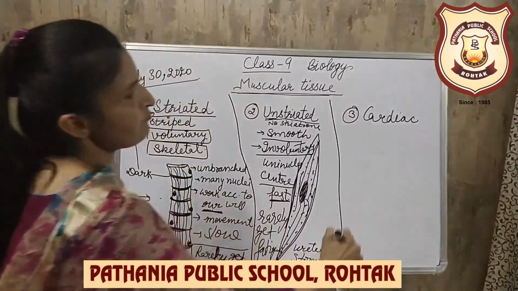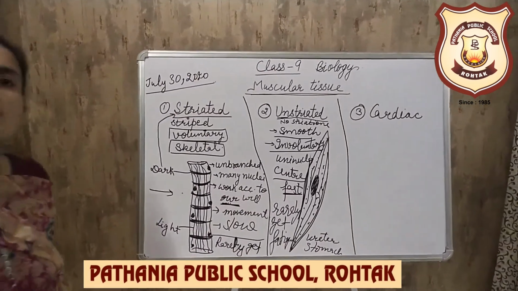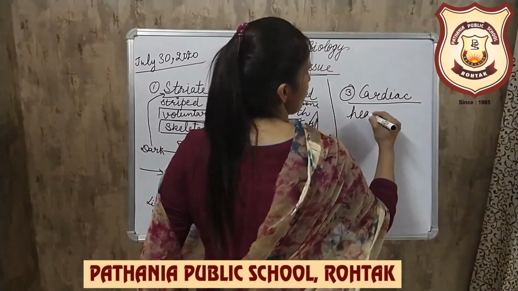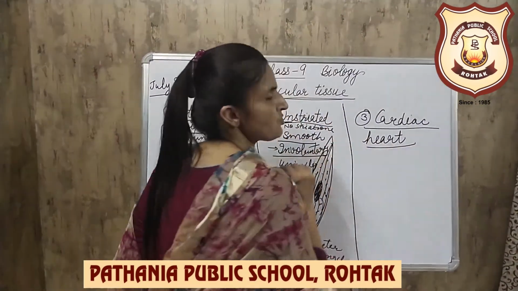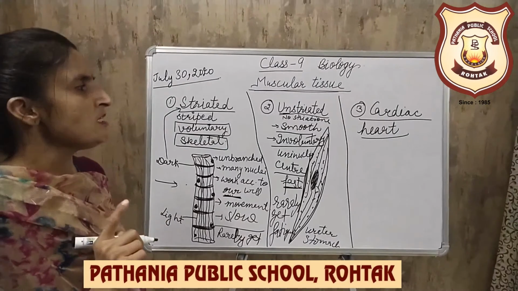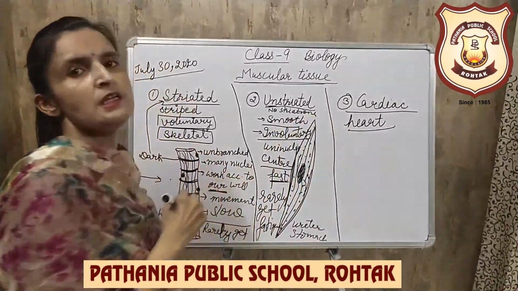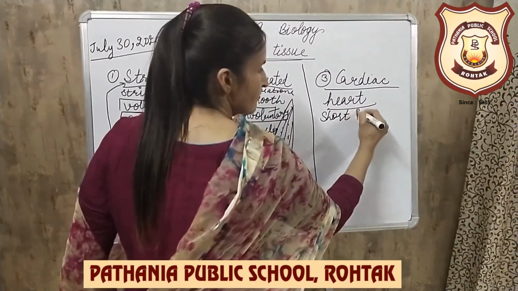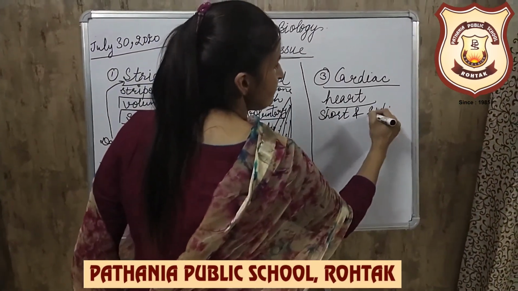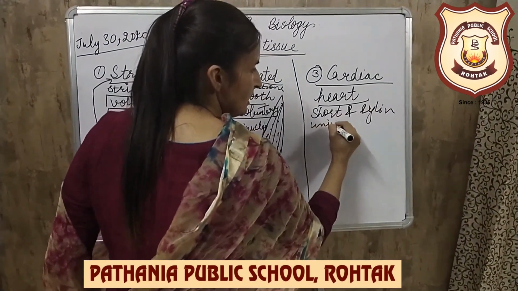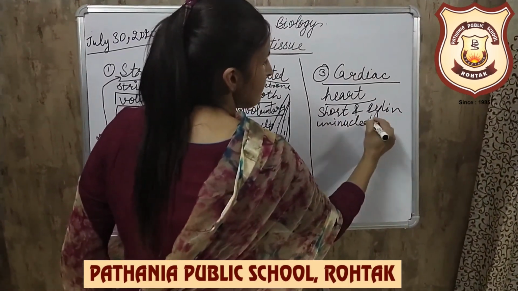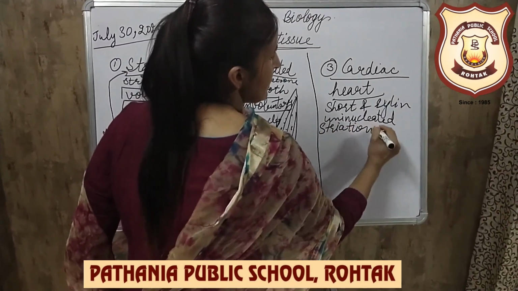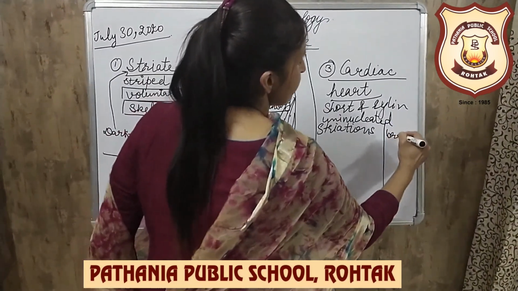The third type of muscles are the cardiac muscles. They have the characteristics of both striated and unstriated. But these types of muscles are only present in the heart. They are short and cylindrical. They are uninucleated, but they have striations. And moreover, the cardiac muscles are branched.